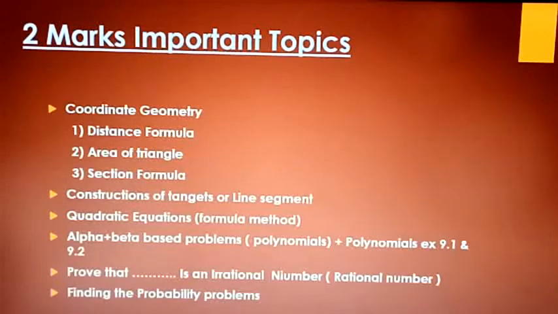Also, I have written like this: polynomials, exercise 9.1 and exercise 9.2. It's important that they can ask a 2 marks question in the examination, right? Now, again, I'm saying the same thing. Prove that dash is an irrational number, in real numbers. So, like that, root 2 or root 2 plus root 3 or 5 minus root 3, like that, they can ask. Definitely, one question will be there, right?